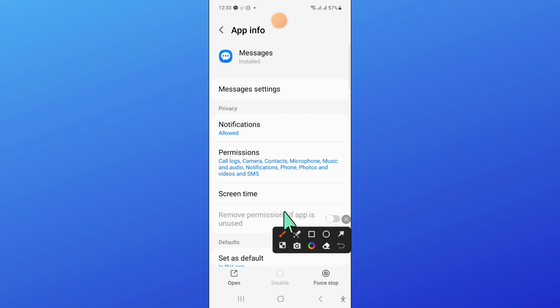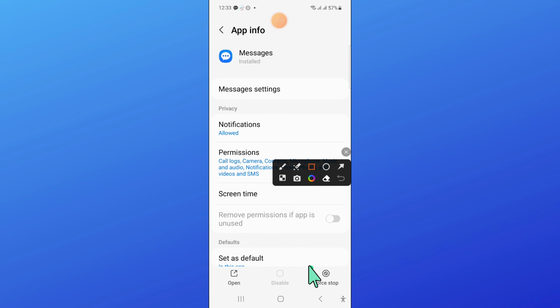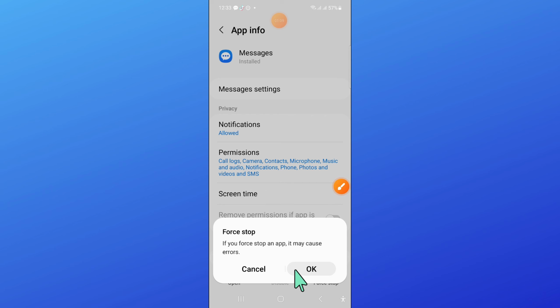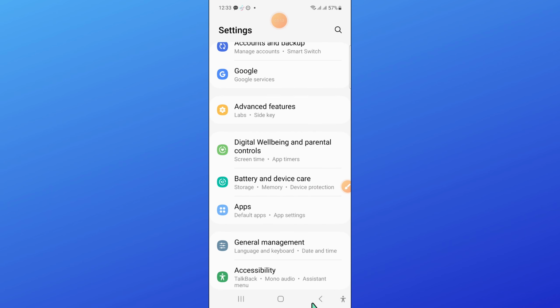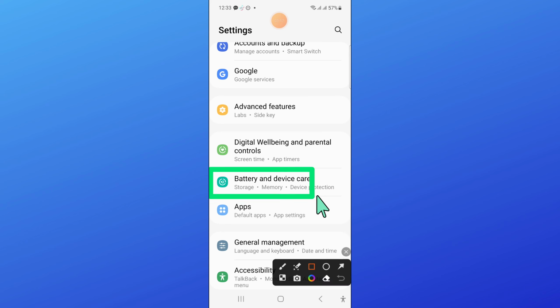Now in messages, force stop the messages app. Click on this force stop option and then click OK. And after that, go back and then open battery and device care.